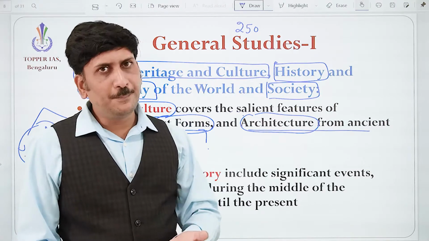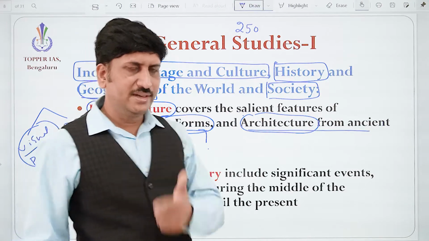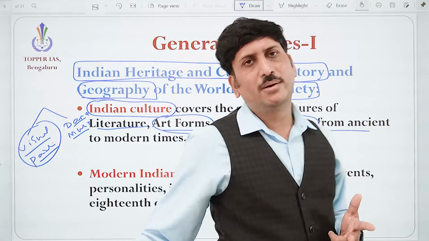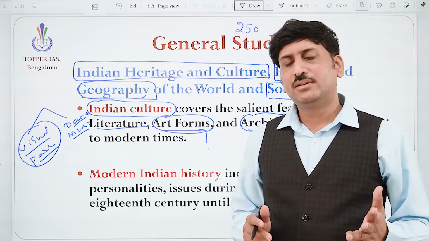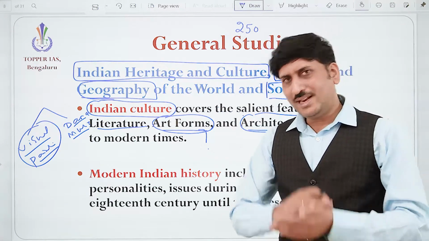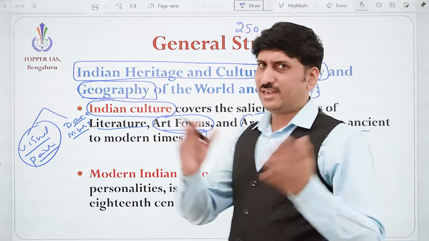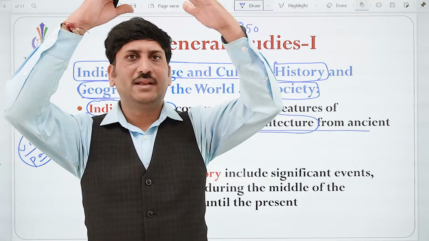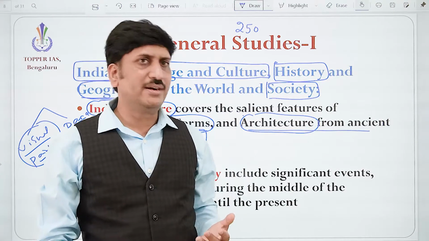Okay, how a temple was a center of education, entertainment, or acting like a hospital, an administrative unit. So how many purposes was it serving? Correct. On one side, the aesthetic beauty of the temple, how a temple is built, how a Gopuram is there. Correct. If you compare North India and South India, how it is different.